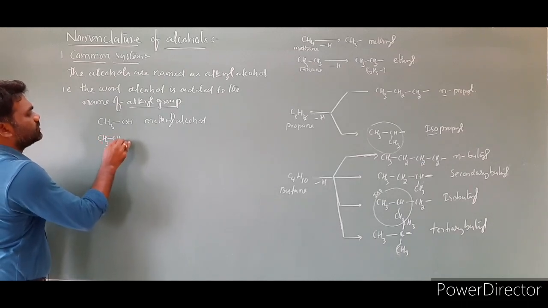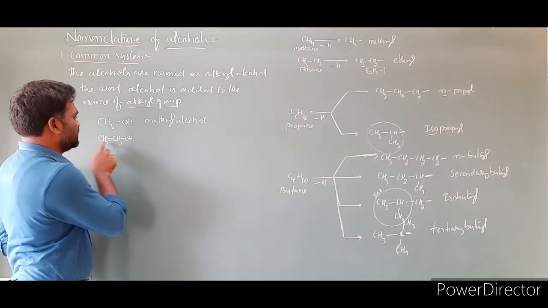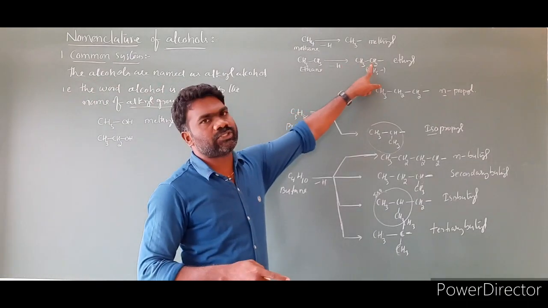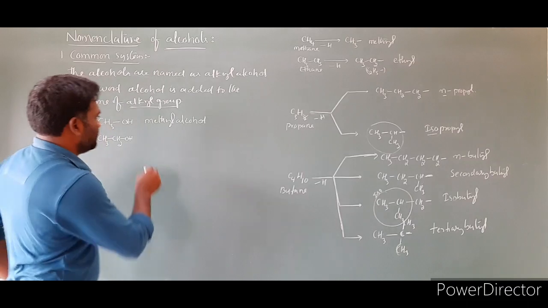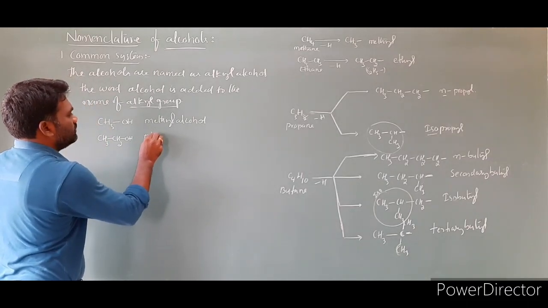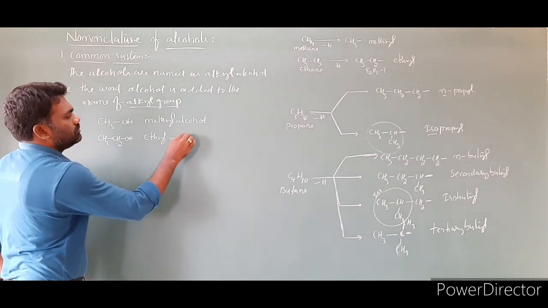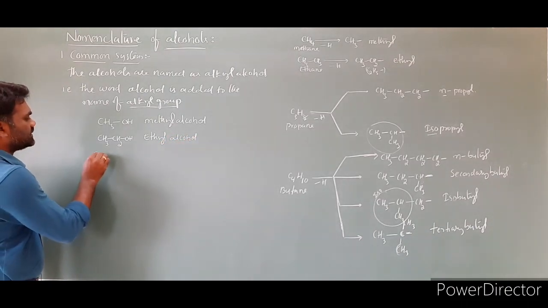Then take the second example, CH3CH2OH. If you look at this molecule, there are 2 carbons, CH3CH2. What we have to call this alkyl group is ethyl. Then the name of this compound is ethyl alcohol. Ethyl alcohol.